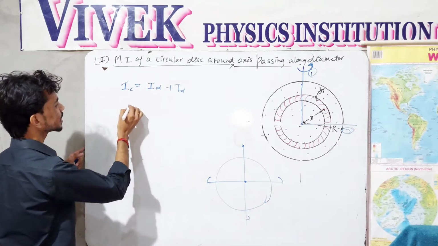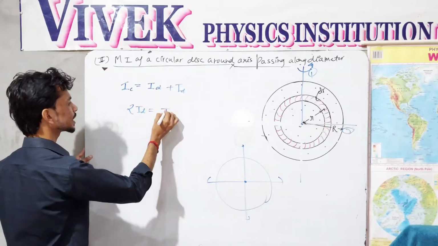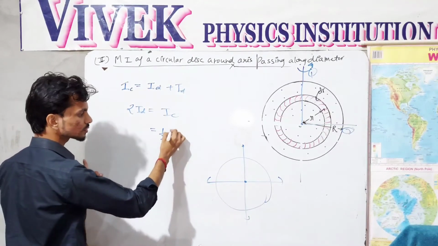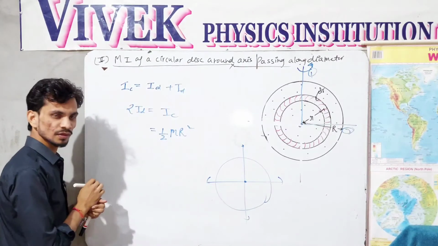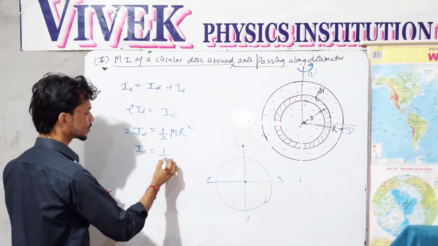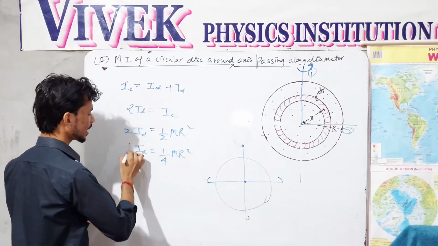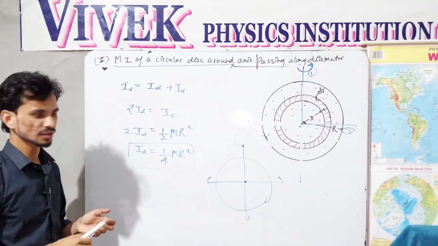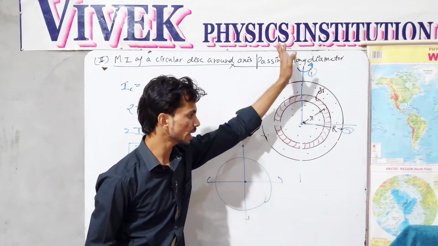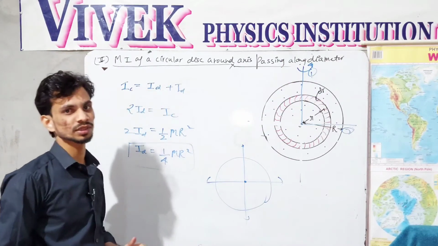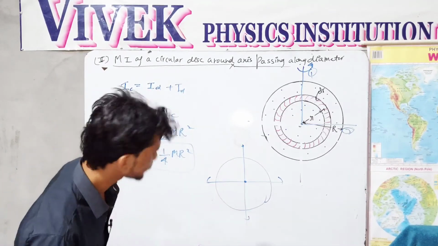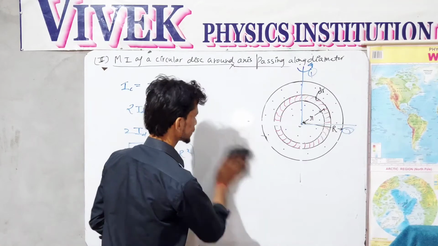From here you can see that 2ID equals IC, and IC was 1 by 2 mr square. So ID becomes 1 by 4 mr square, and ID is the moment of inertia of the disk around the diameter. So around any diameter, the moment of inertia of the disk can be calculated by using the theorem of perpendicular axis. This is the second case.